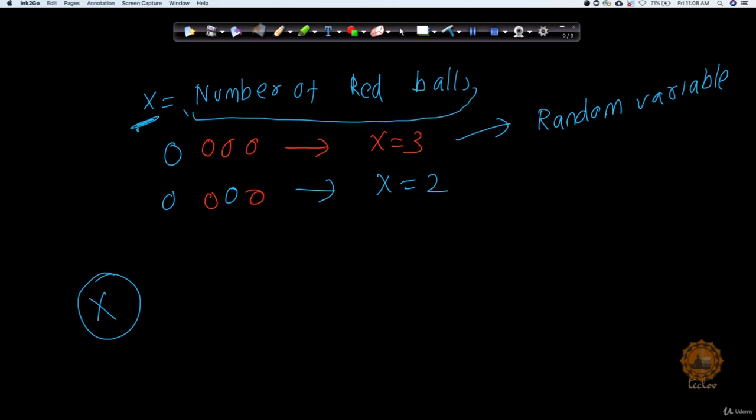Like for example in this case, let's say the value of x is 3 because my number of red balls is 3. Similarly in this case the value of x is going to be 2 because the number of red balls is 2. I will show you how this is going to be very fruitful, but for now just understand what a random variable is. In fact, to make this concept stronger for you, let me take another example.